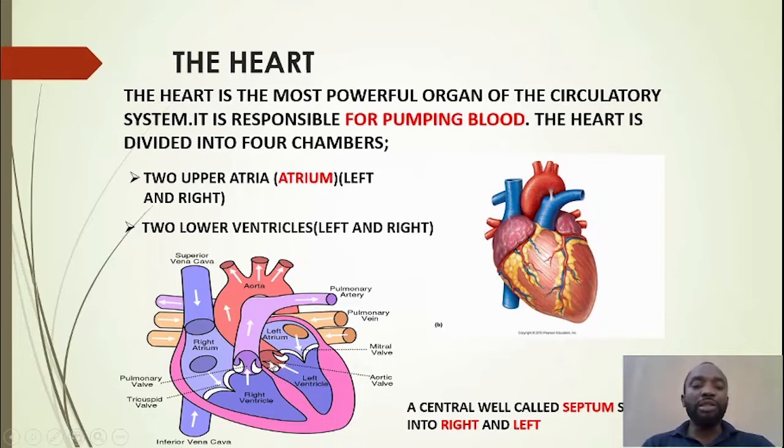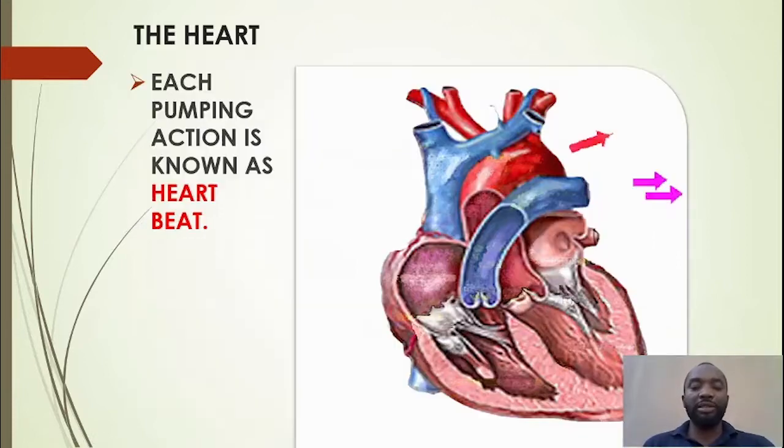The septum is what separates them into left and right, and that gives us four chambers of the heart. So when we open a heart, we will see four chambers. Now each pumping action of the heart, we call it what? A heartbeat. This is the inside of the heart.